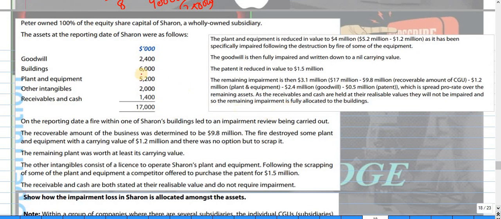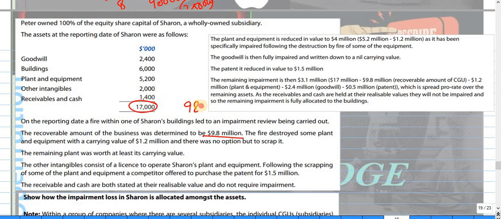You can do it by yourself. Peter owns 100% of the equity share of this company. So what we will do first: on the reporting date, fire within this building, an impairment review is carried out. The recoverable amount of the business, this is the recoverable amount, and this is the carrying amount.